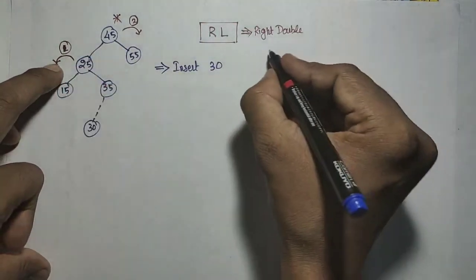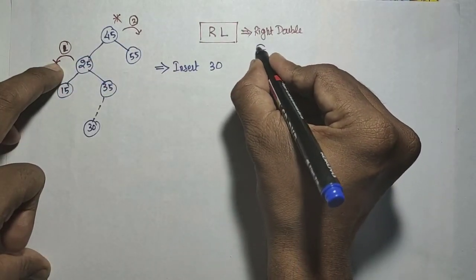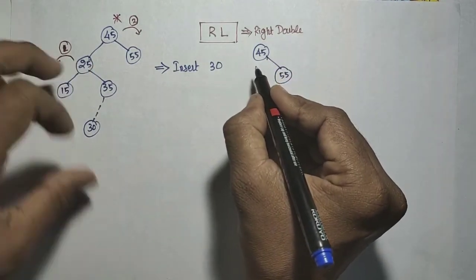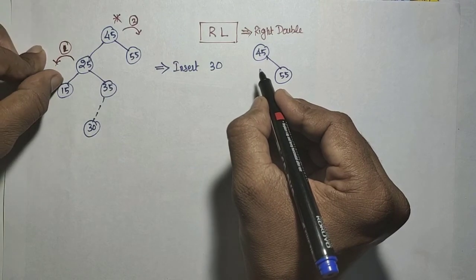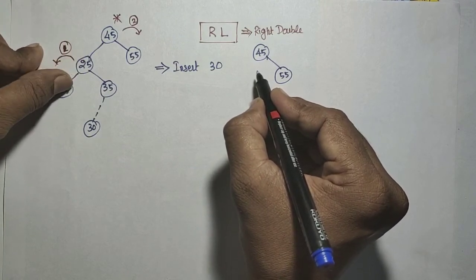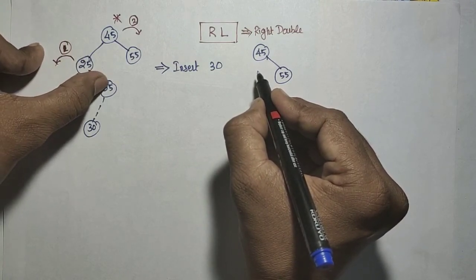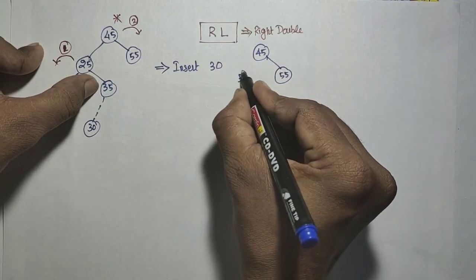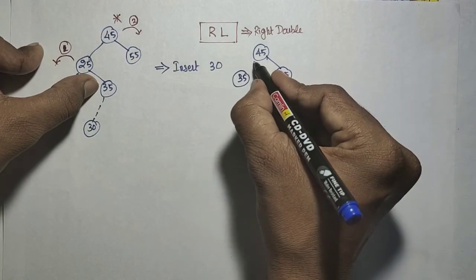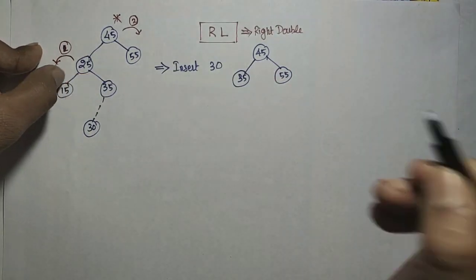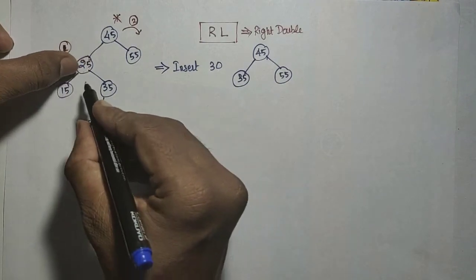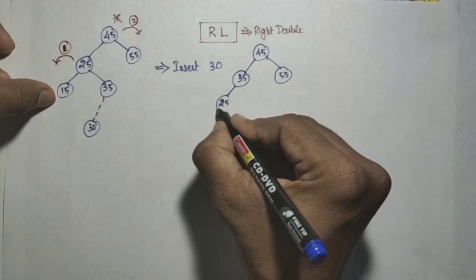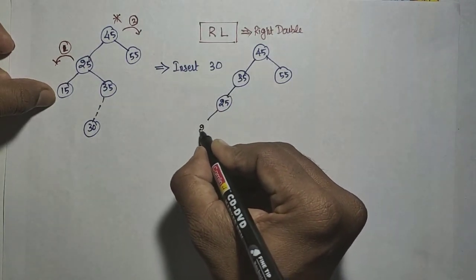That is 45, and there is no change, 55, and here this has to be rotated on the left side. Left side means that 25 and 55 go down, and 35 will become the root. So 35 will become this root here. Okay, so now this is the left of the 35, and then 25 and 15 go down.